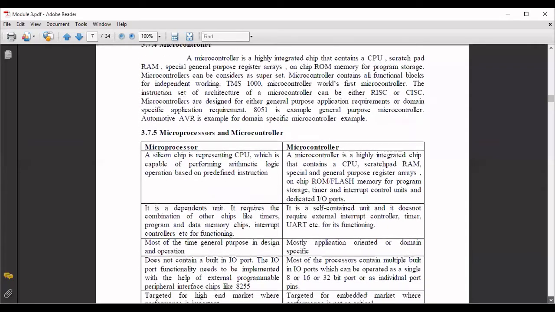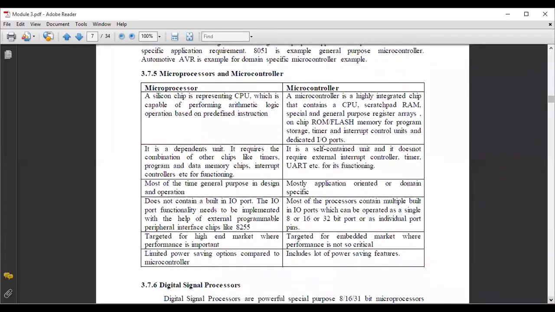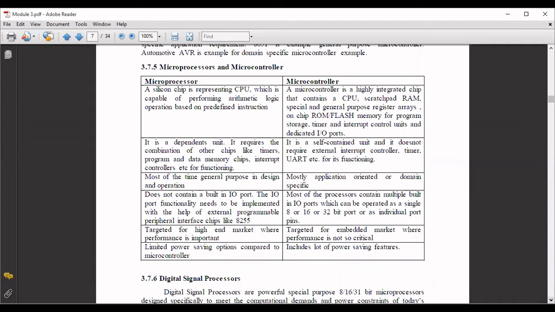So again here we have the difference between microprocessor and microcontroller. See these differences; in this chapter we find many tables like this, difference between this and that. These are all important questions which you may expect in your exam. So in the third module, if they ask this, you have to write this answer. In the first module, whatever is given in the first module notes, you need to write the answer for that. So again, microprocessor and microcontroller. You know the difference already.